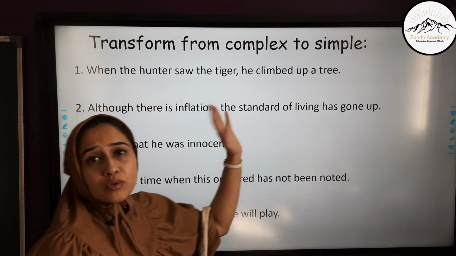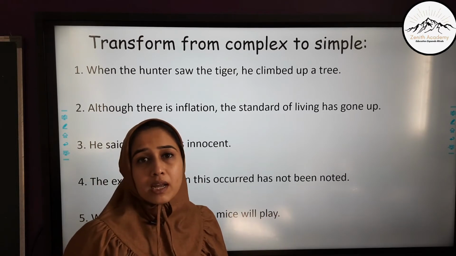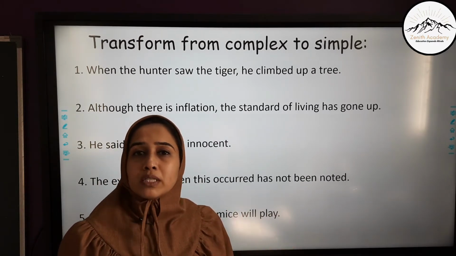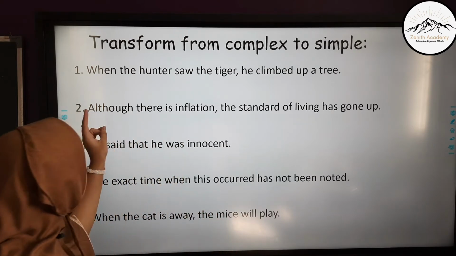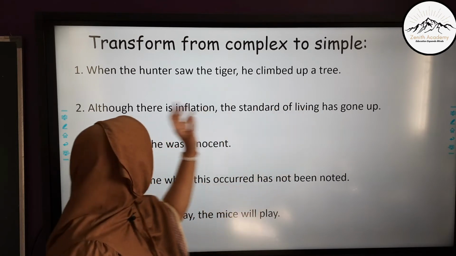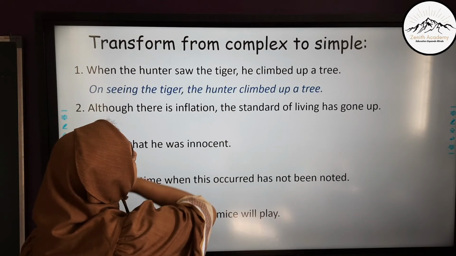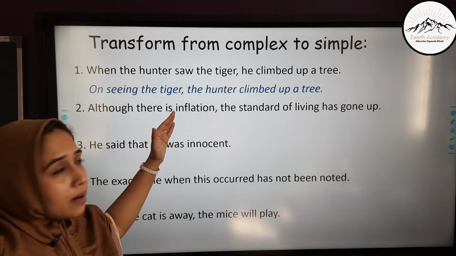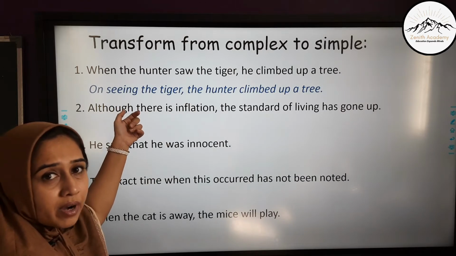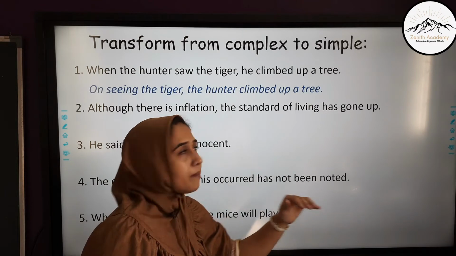Transforming from complex to simple. Here we have to remove the subordinating conjunction and merge the main clause and the subordinate clause into one simple sentence. When the hunter saw the tiger, he climbed up a tree. When is the subordinating conjunction, it will be removed and the sentence will be, on seeing the tiger. Saw will become seeing. ing form of the verb is used over here. On seeing the tiger, the hunter climbed up a tree.